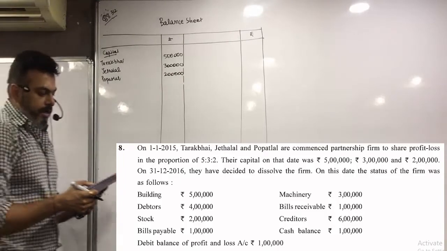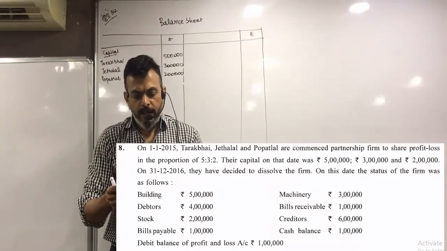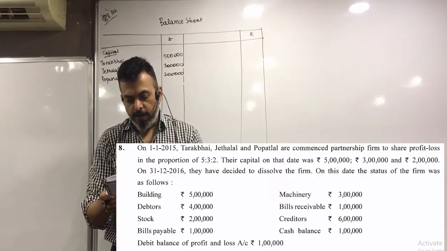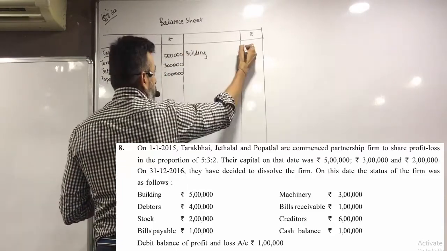Now on 31/12 they decided to dissolve the firm. On this date, the status of firm was as follows. So let's write the assets first. Building 5 lakh.